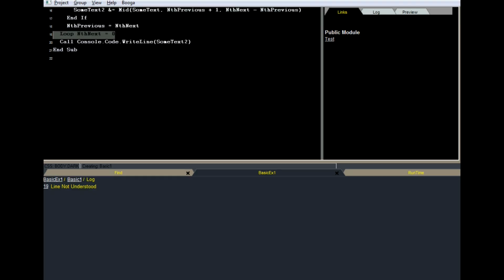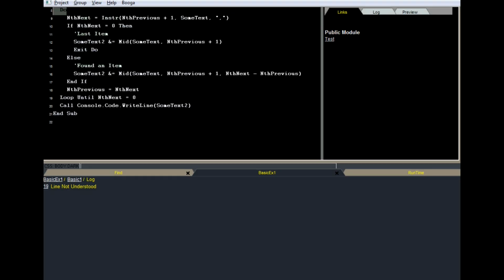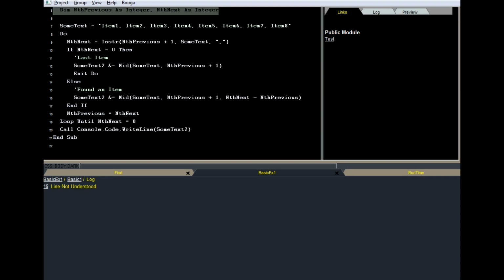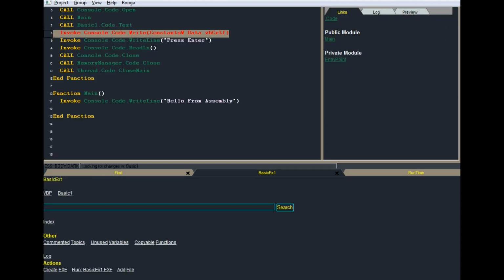Oh. Loop. Loop, loop, loop, loop. Until. Let's try loop until nth next equals 0. Let's try that again. Okay, let's run that.